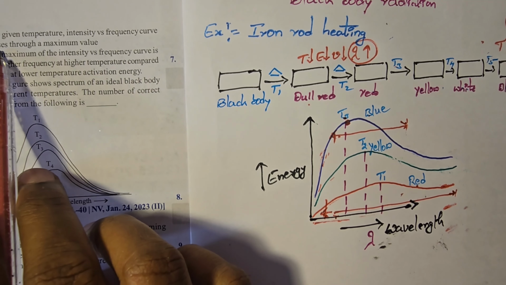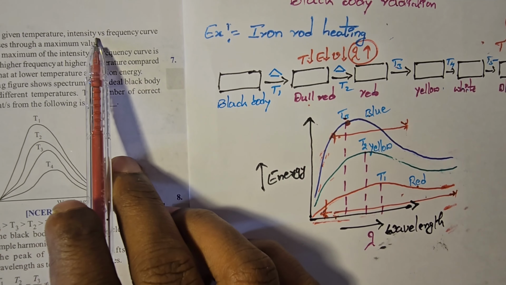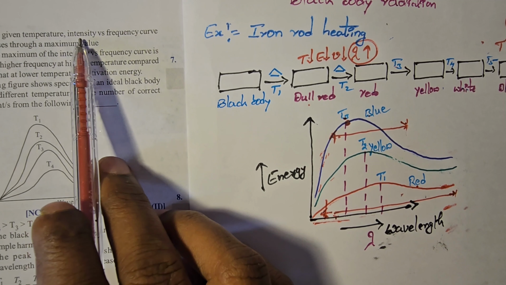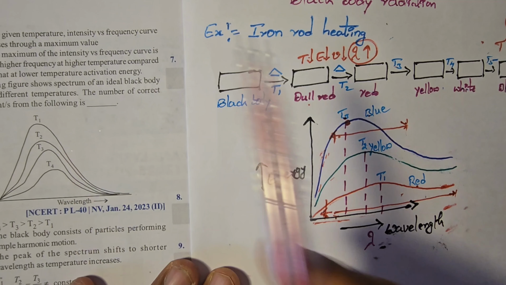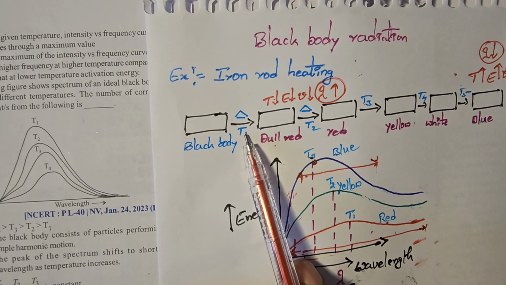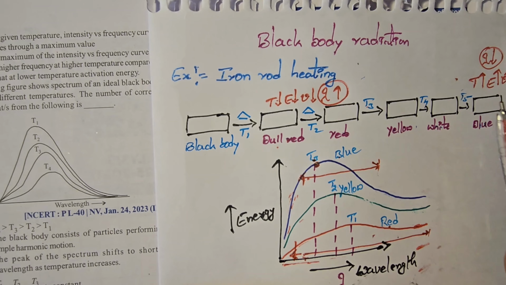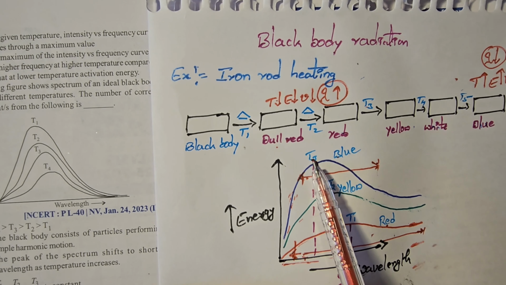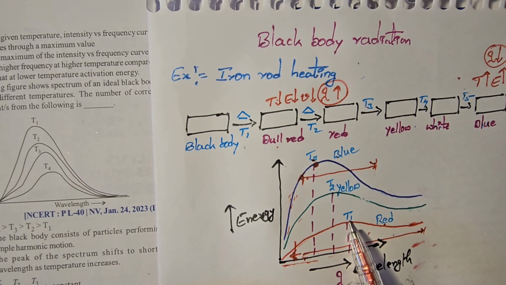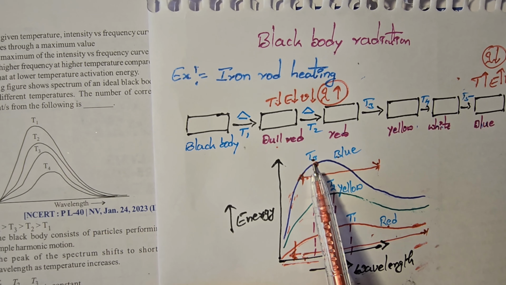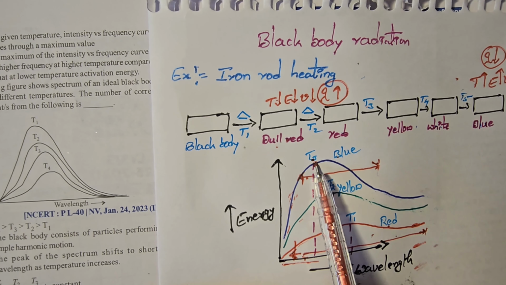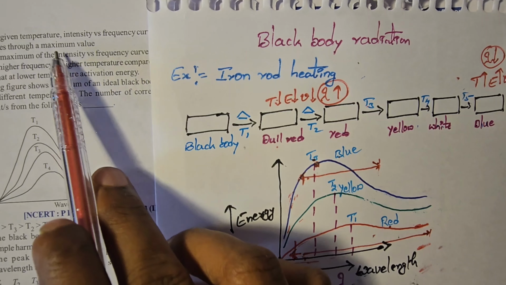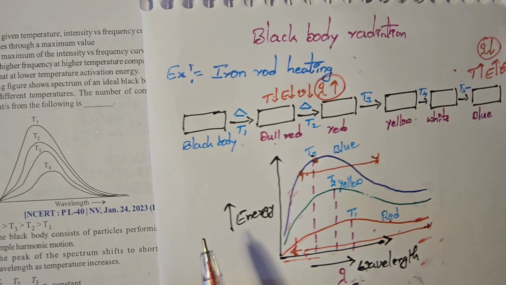Next, observe the third statement: at a given temperature, intensity versus frequency curve passes through a maximum value. At a given temperature, intensity versus frequency. This is T1 temperature, this is T5 temperature. Temperature is high, temperature is less. So T3 temperature is high, T1 is less. As temperature increases, wavelength decreases and frequency increases, higher frequency, so a maximum value. That statement is also correct.